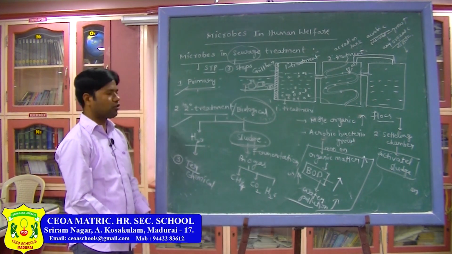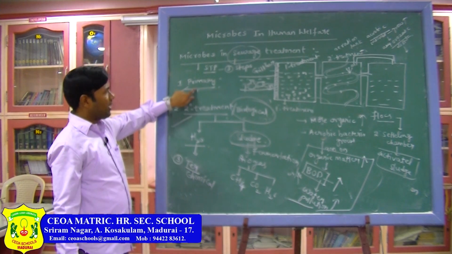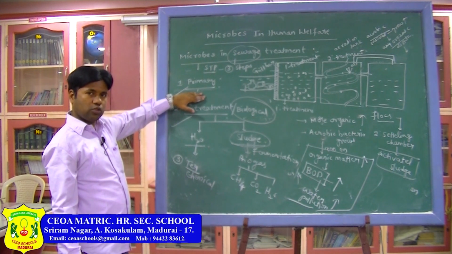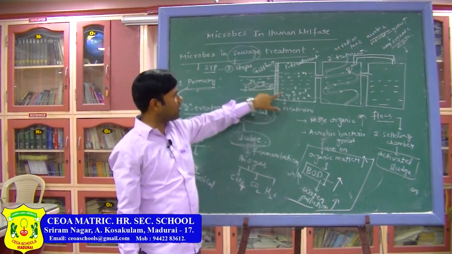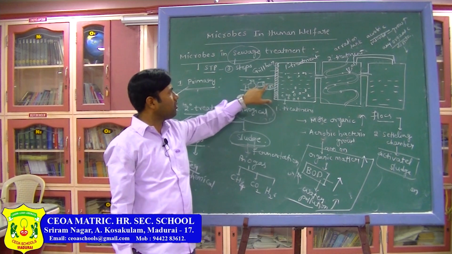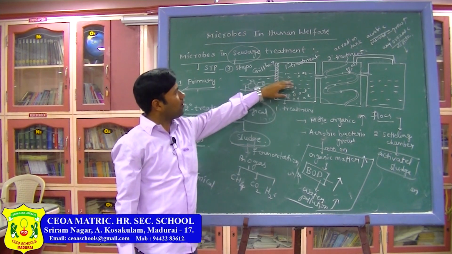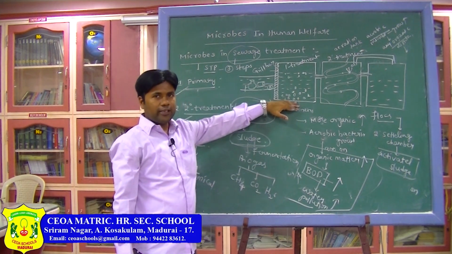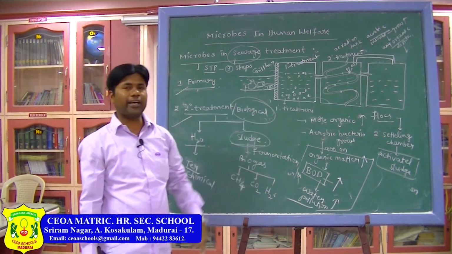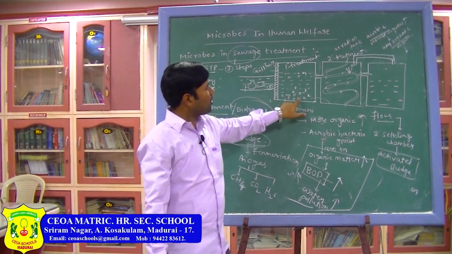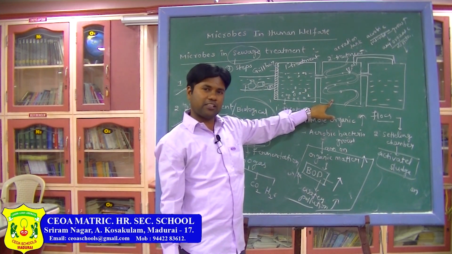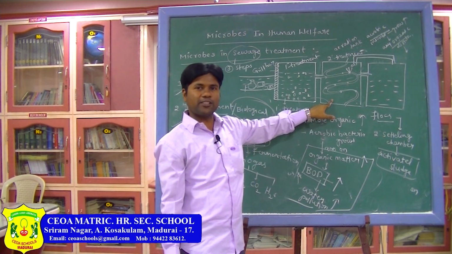Now let us see the first two steps once again. Primary treatment: in this two steps are present, filtration and sedimentation. The grill is present, it will filter, then all the waste material will reach the bottom. That process is called sedimentation. It is clear. Second step, what happens? The primary sludge whatever we obtain, we send into the secondary treatment. It is also called a biological process, the most expensive.